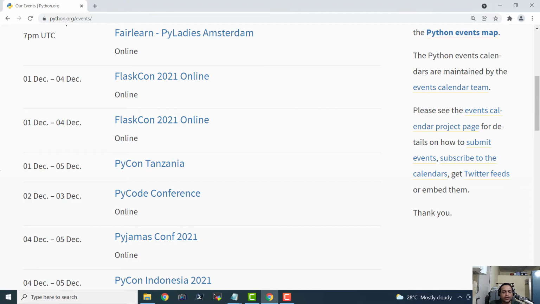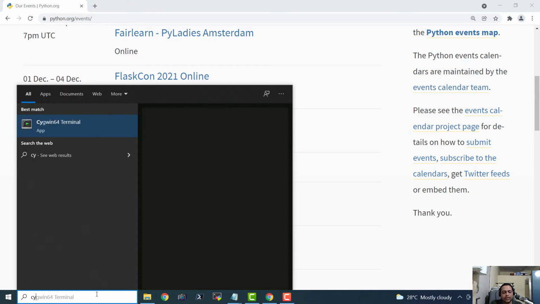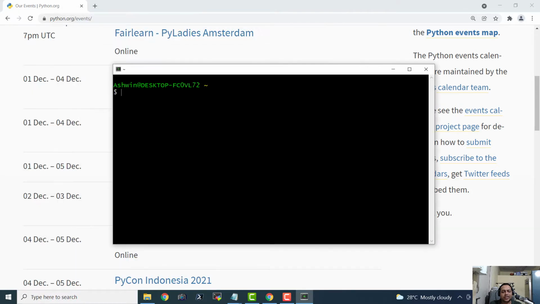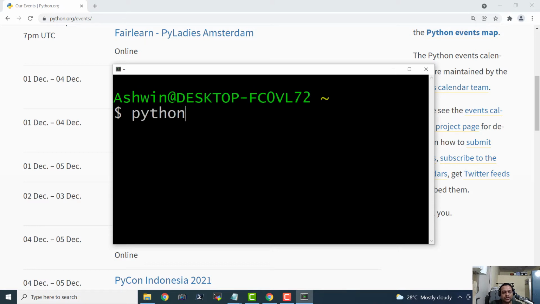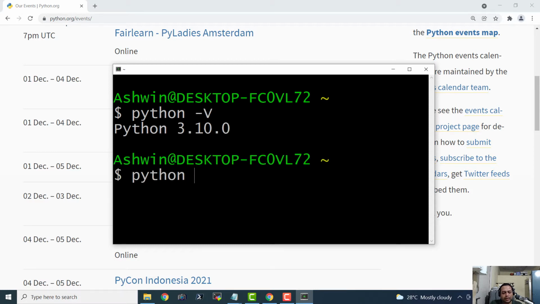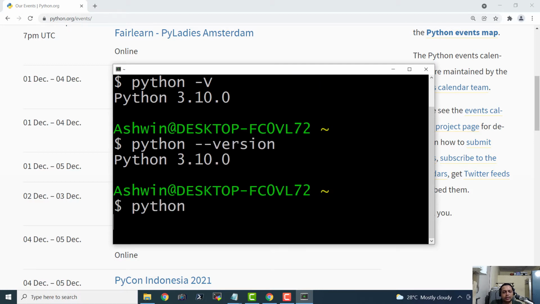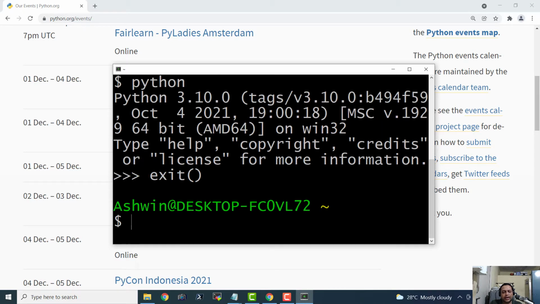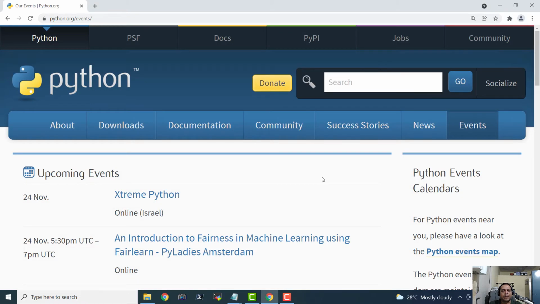And let me exit. If you have something like Cygwin installed, the Cygwin64 terminal, then there also you can run these commands. So basically any sort of command prompt on Windows will have access to the Python binary, and python --version as well as python. And if I hit enter, it actually takes me to the Python interpreter program. And let us exit the Cygwin64 terminal. So this is how we can install Python on Windows operating system.